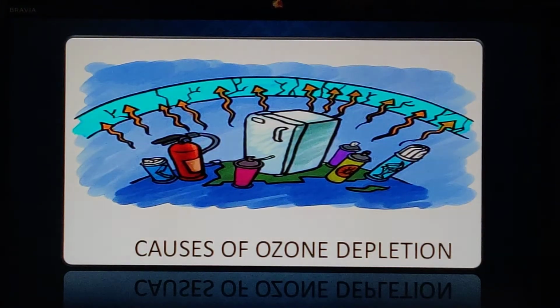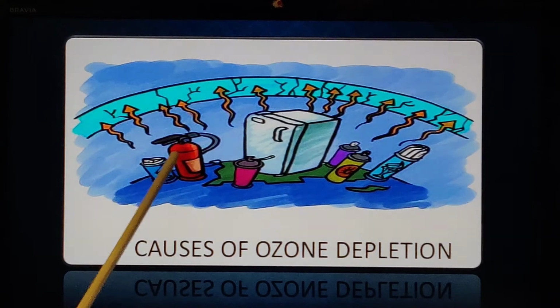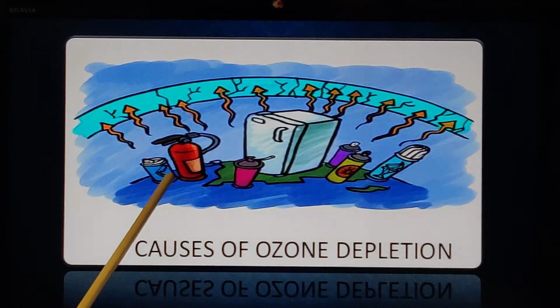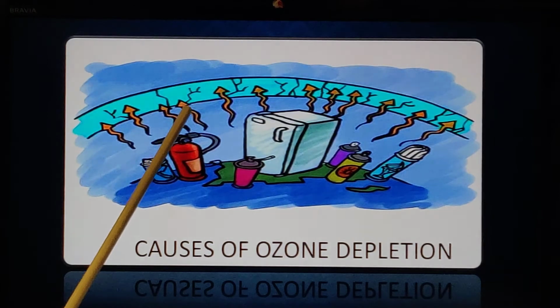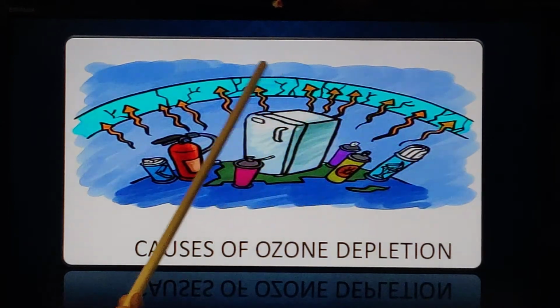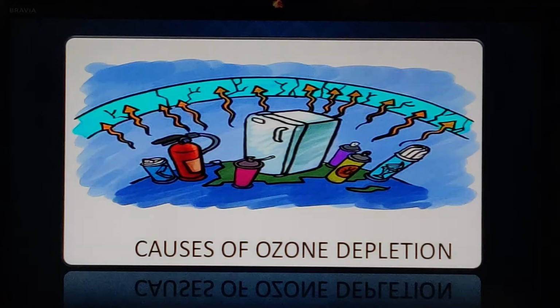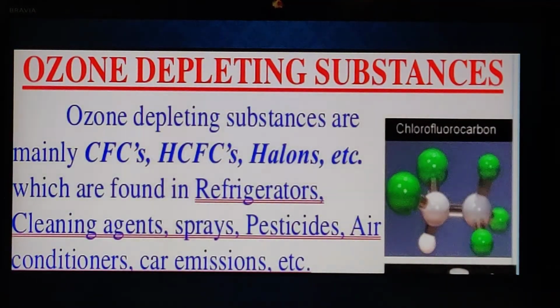So how did these holes happen? What is the cause of ozone depletion? We have been advancing so fast in science and technology. We have made our life so comfortable, and definitely this is one of the disadvantages of science, which has released certain chemicals that have gone up to the atmosphere and damaged the ozone layer. Now what are the chemicals which are damaging the ozone layer?